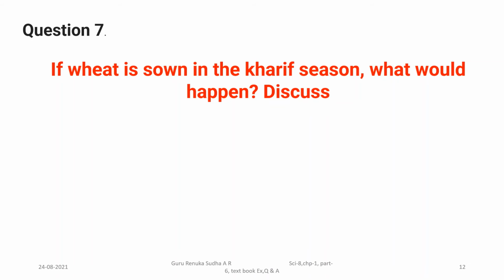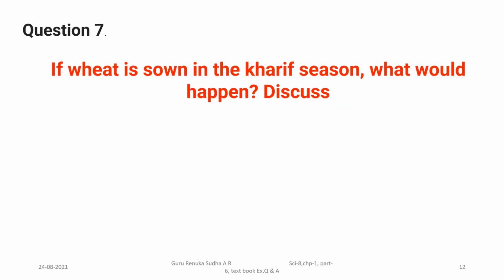Let us discuss question 7. What is in question 7? They are asking, if wheat is sown in the Kharif season, what would happen? Discuss that. First you have to think about the season. You know that from November, December to March, April, that season is called the Kharif season. We know that it is almost summer. So when it goes towards those months, March, April, you come to know that they are summer seasons.